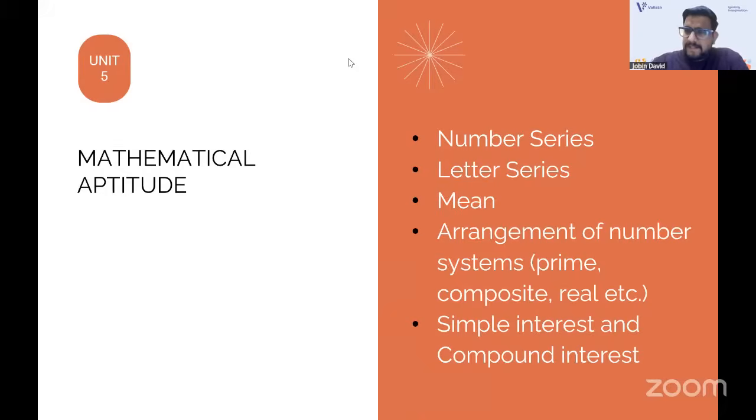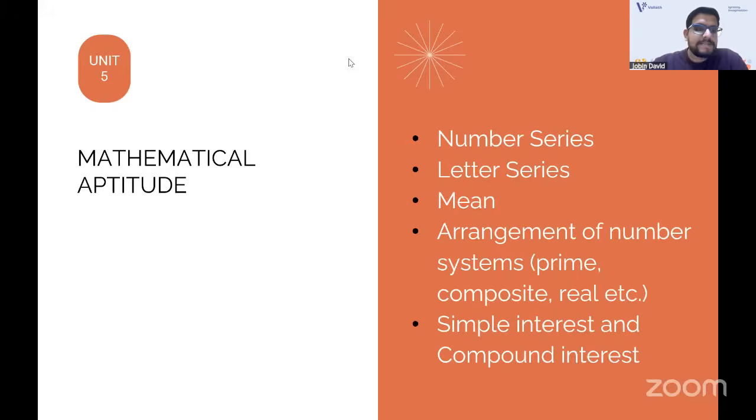So from the next batch onwards, we'll study this also. This time I have included finding volumes, areas, and all. I have given them the formulas. Last time they asked that, but this time they didn't. That's what they keep changing, and in mathematical aptitude they can ask anything. Last time they asked questions on speed, distance and time, but this time they didn't. And in recent times they were asking simple interest and compound interest.